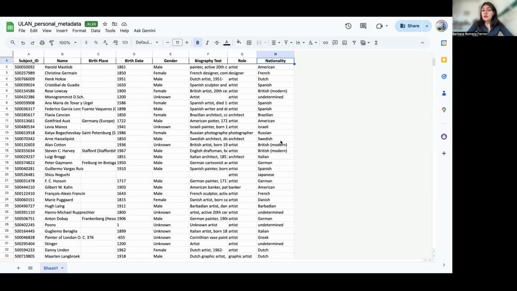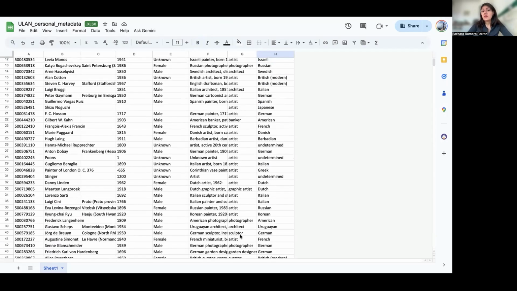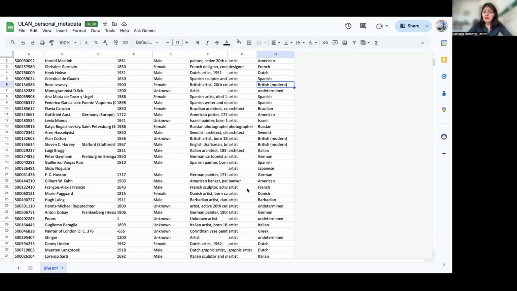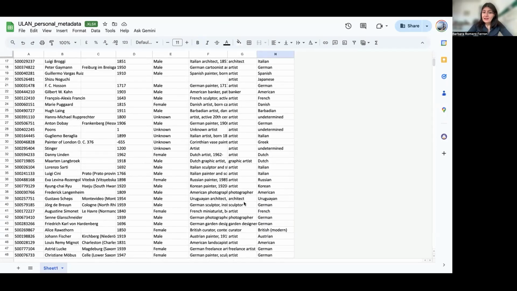But you have to take into consideration that there are things that have not been cleaned. For example, the fact that there are a lot of undetermined nationalities. It is also interesting to see the different granularities within the roles, such as, for example, we have designer, but there is also garden designer, and there is also artist and graphic artist. Depending on your research question or how you want to explore this information, you would need to clean this information and this data.